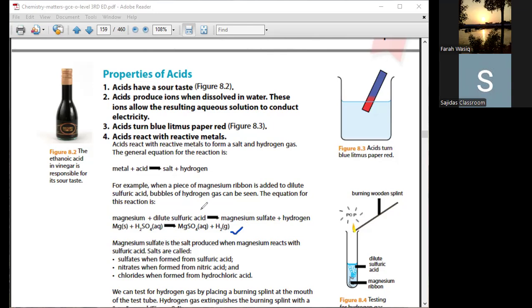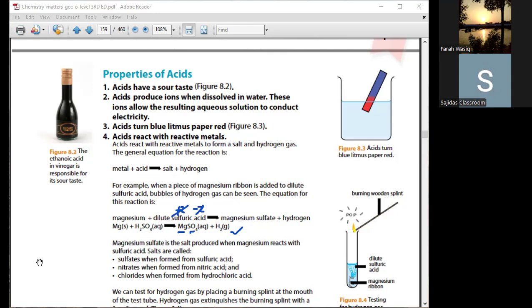Is it balanced? Magnesium is in the second group, so the valency of magnesium is plus 2. It has a charge of plus 2, and the sulfate has a charge of negative 2. So the salt is balanced and the formula is correct. MgSO4 is correct: Mg is plus 2, sulfate is minus 2.